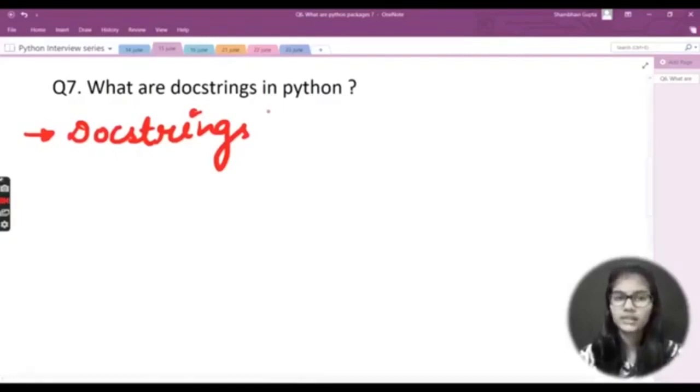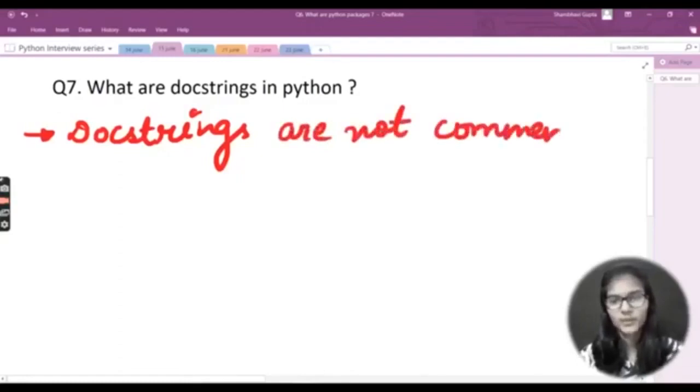The very first reason is that comments are written with the help of the hash sign, and docstrings are written inside the quotes, the inverted commas. You can call that anything, semicolons or inverted commas. So do not mix up both of the things. Docstrings and comments are not at all same. I will write that here as well, so that you keep that and make your own notes. So docstrings are not comments. The very first thing that you need to tell the interviewer is that docstrings are not comments.